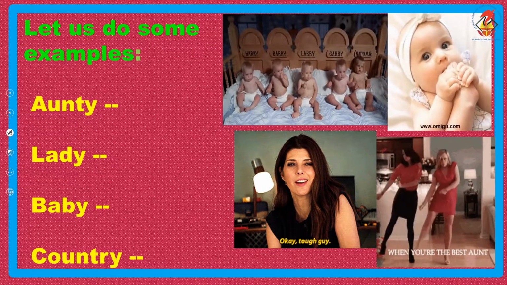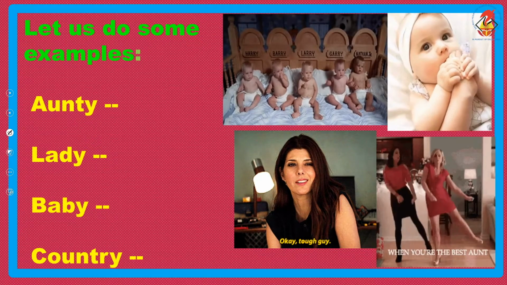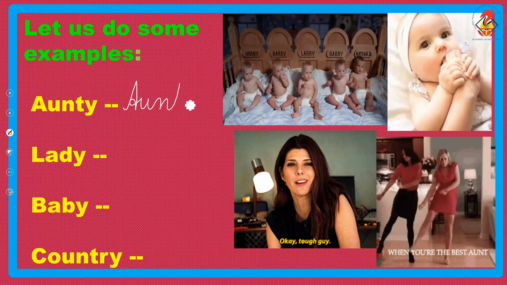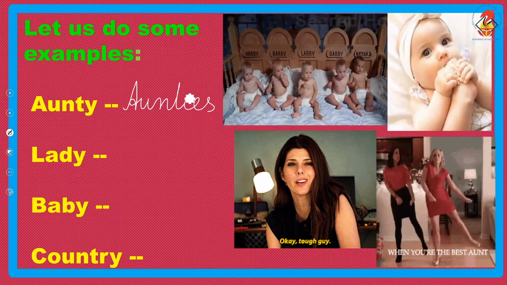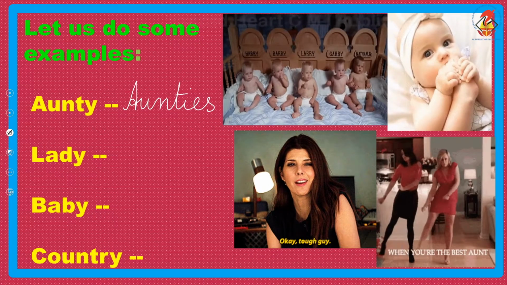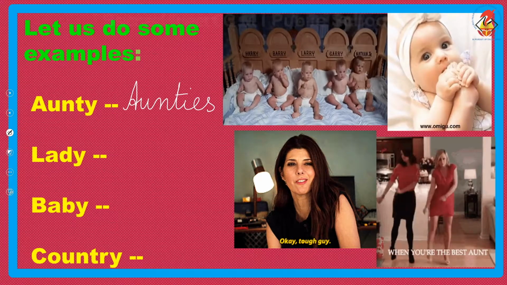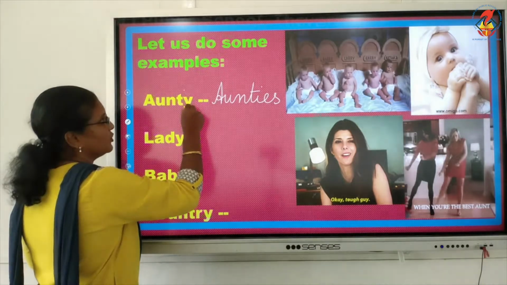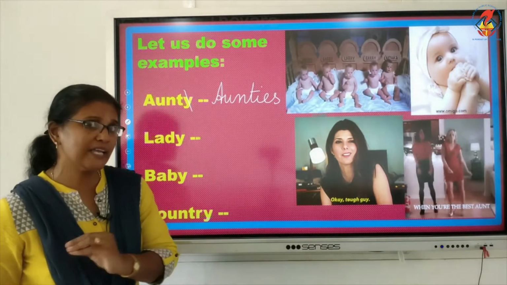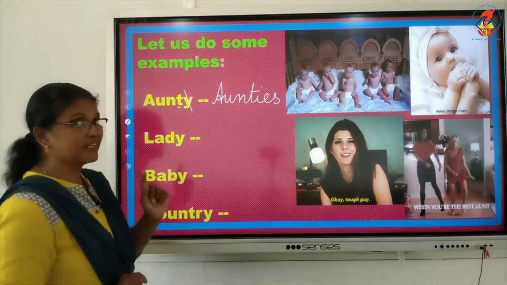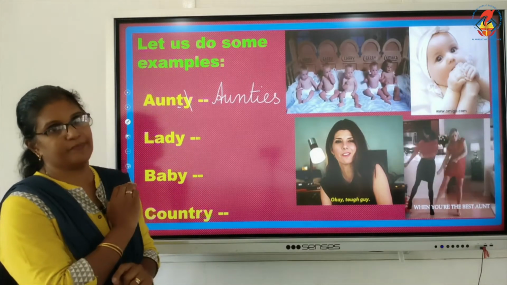Auntie, aunties. AUNTIES. This is aunties. How are we able to write it? Y is the last letter in the word, so you will cut this. Why are you cutting it? Because there is a consonant before it.